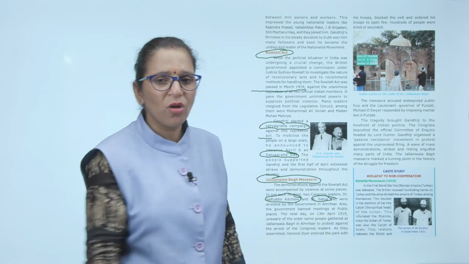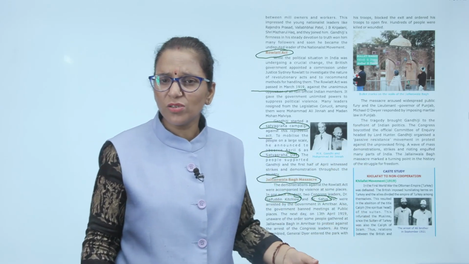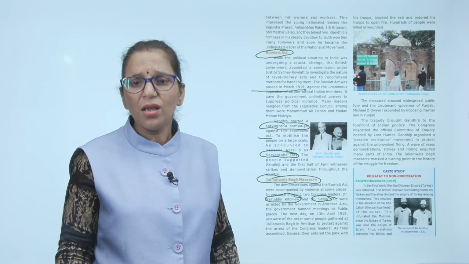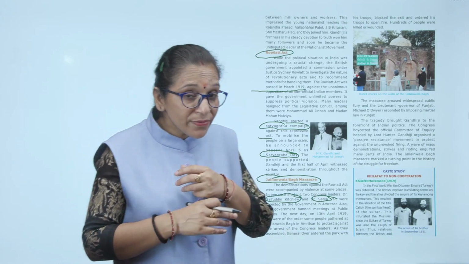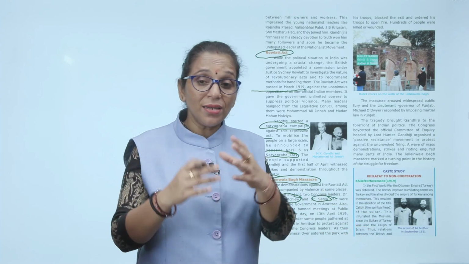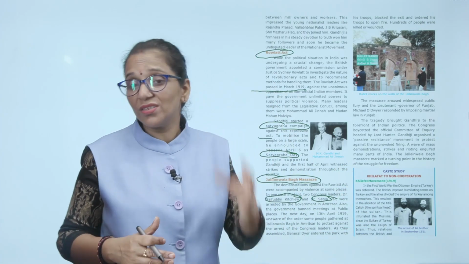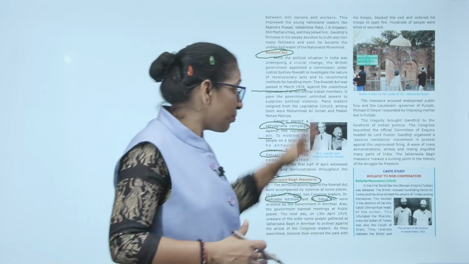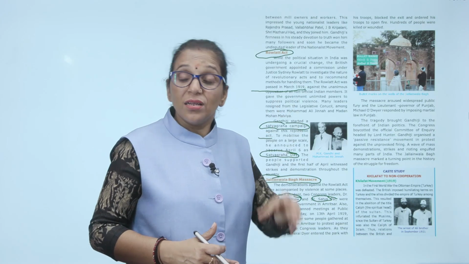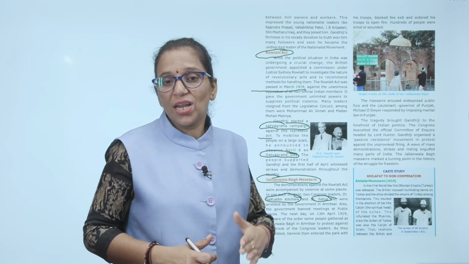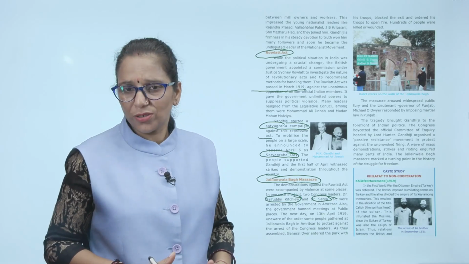The Congress boycotted the official inquiry committee headed by Lord Hunter. Gandhiji organized a passive resistance movement in protest of Jallianwala Bagh. A wave of mass demonstrations, strikes, rioting, lots of things happened. Political instability. The Jallianwala Bagh massacre marked a turning point in the history of the freedom struggle. After that, the Britishers also humiliated Indians, but still Indians never left their agitation, their fight, their rebellion, their revolution, their movement against the Britishers.